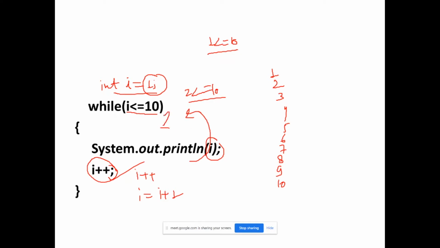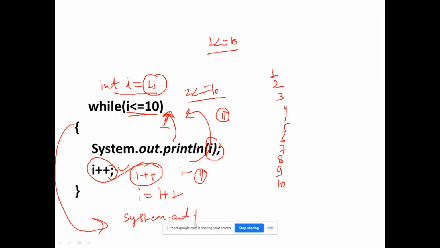After printing 10, the value will be 11, right? So i++, i = i + 1, the value will be 11, and it will go again to check, but this time the condition will not be satisfied. So it will come out of the loop. If I print something after the loop with System.out.println, the value 11 will be printed, right? As it was working with for loop, it will work the same way here.